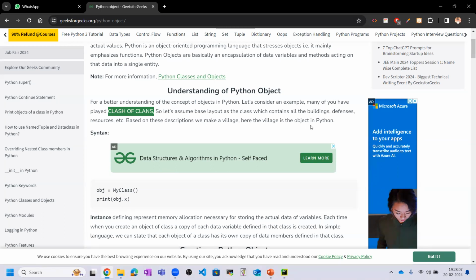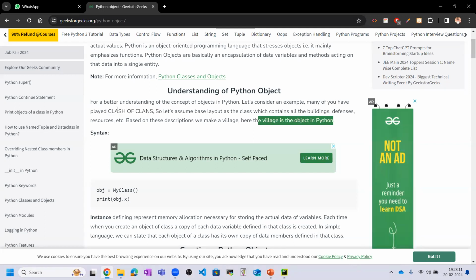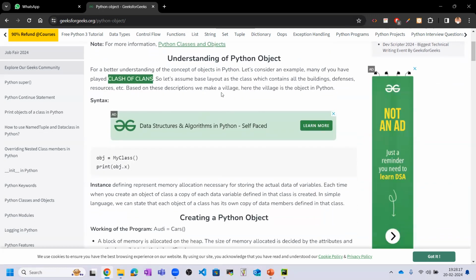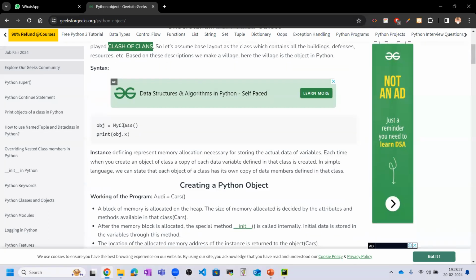Here the village is the object in Python. In Clash of Clans we make buildings using resources, and we are making a complete village, a small city. So object is equal to my class, and print object dot x.